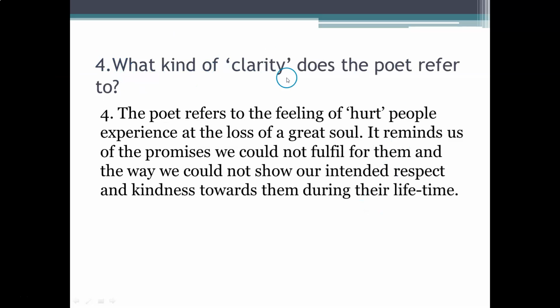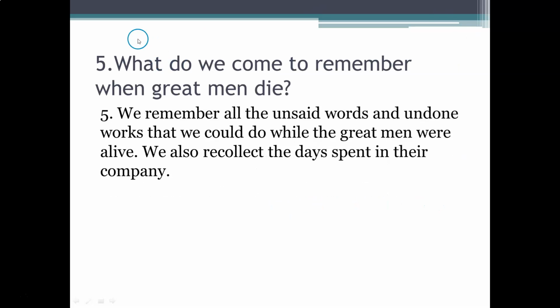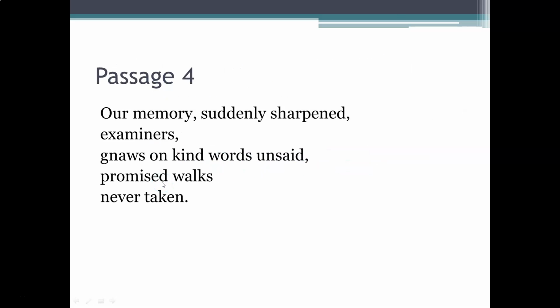Fourth question. What kind of clarity does the poet refer to? The poet refers to the feeling of hurt people experience at the loss of a great soul. It reminds us of the promises we could not fulfill for them and the way we could not show our intended respect and kindness towards them during their lifetime. What do we come to remember when great men die? We remember all the unsaid words and undone works that we could do while the great men were alive. We also recollect the days spent in their company.